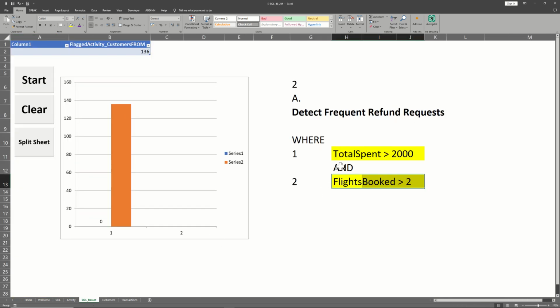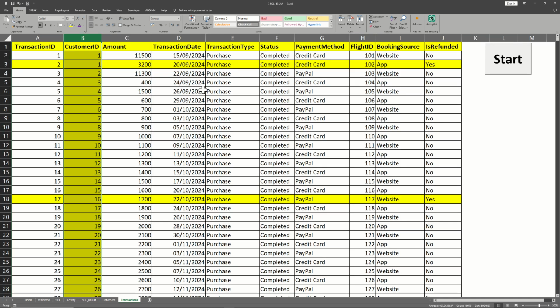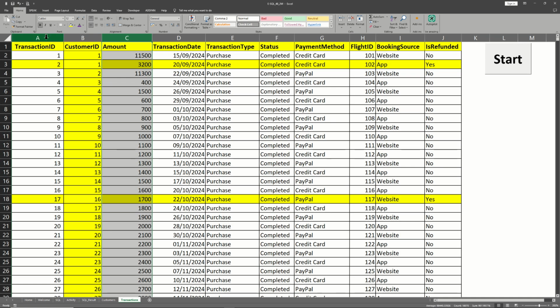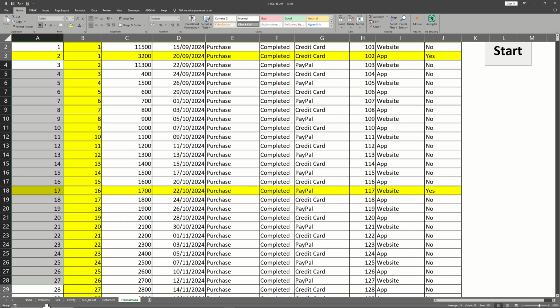Then finally, I'm going to sum up the total spend. Where will I get the total spend? If you come to the transaction table, you will see there's a column called amount. This is the amount spent. I'm going to sum this up to get the total they've spent. So let's go to the other model bit. Then I'll also count to get the flights they've booked. How will I get that? It is going to be the IDs, as you can see, they are unique. They are all unique.